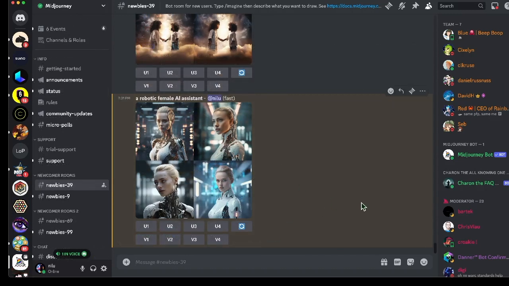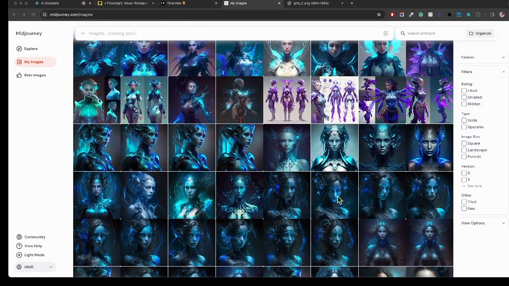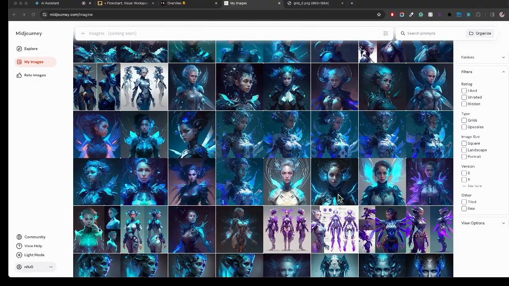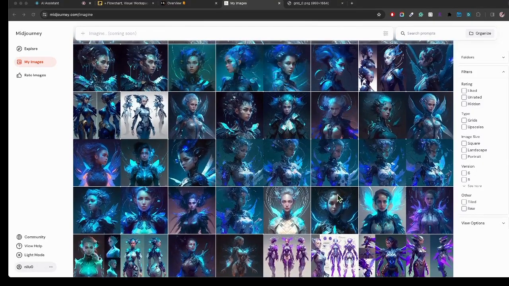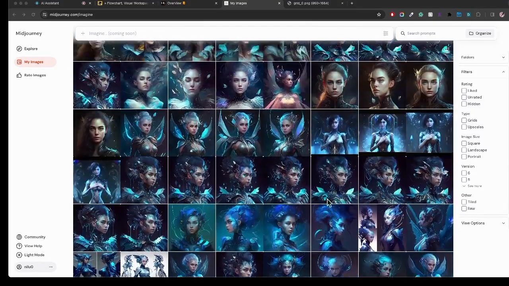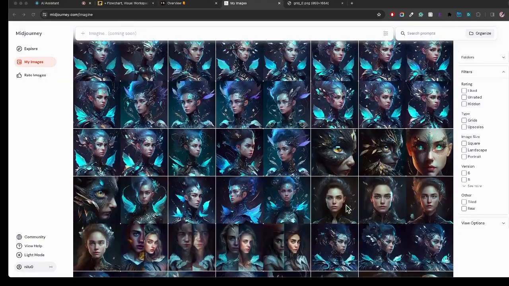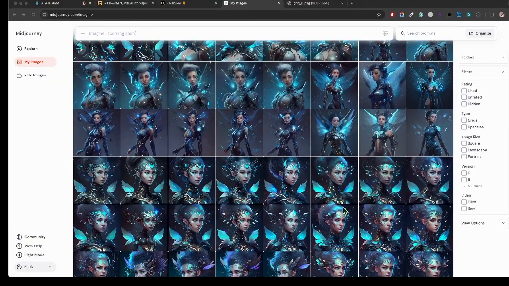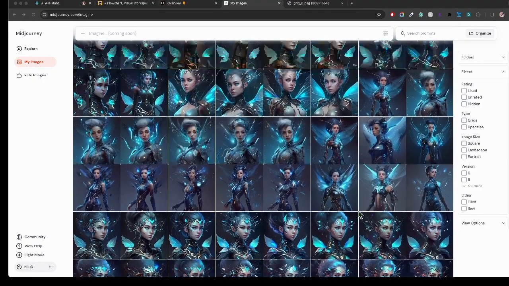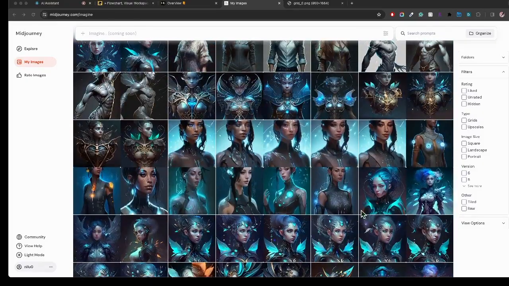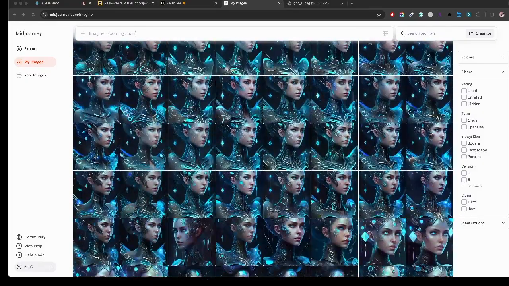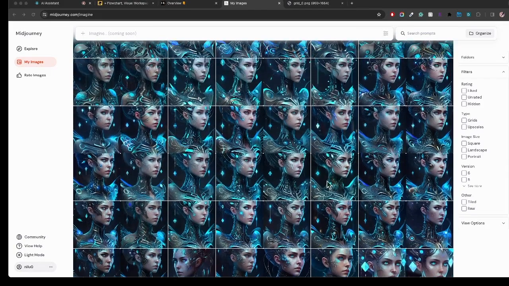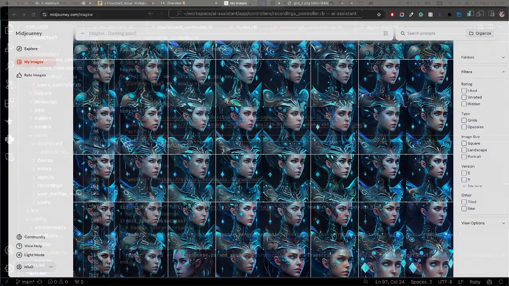All right, after some waiting, we got these images, and after many hours of refining this, honestly, I definitely got carried away on this one. I spent way too much time trying to refine the perfect AI assistant, but hey, this is our AI assistant, so we get to pick how it looks. So many hours later, we found an image, and now let's go back to DID.